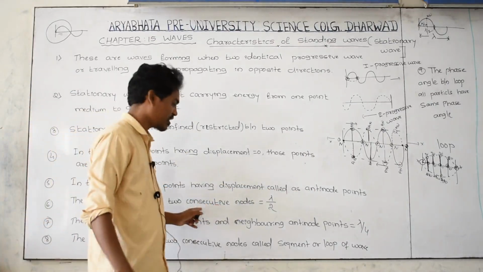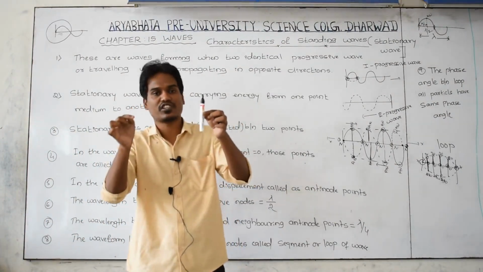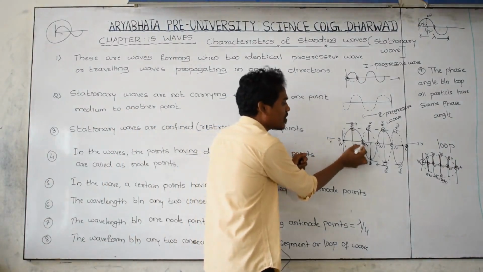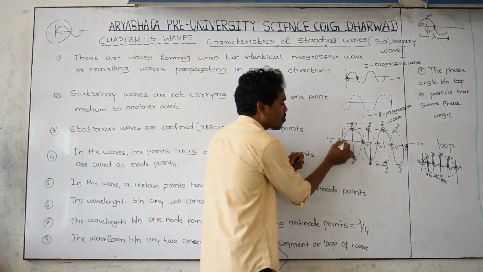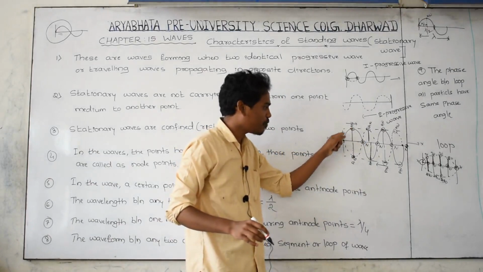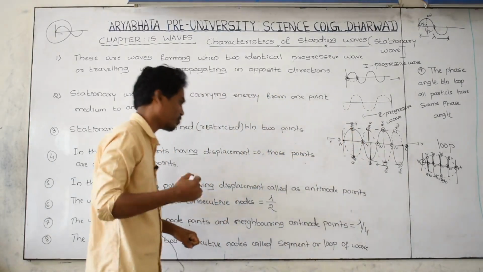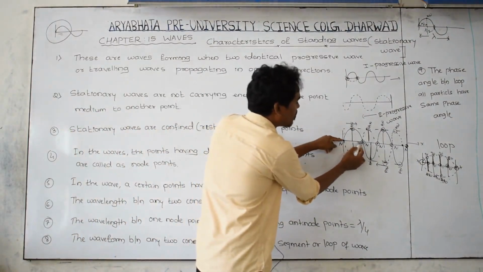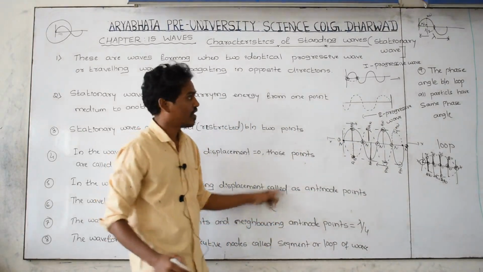And sixth one, the wavelength between any two consecutive nodes. What is the meaning of consecutive? If you take one node, you have to consider the side node, the side by side nodes. In between two node points, the wave pattern you get is called a segment or a loop. Between one node point and the side node point, the wavelength is lambda by 2.